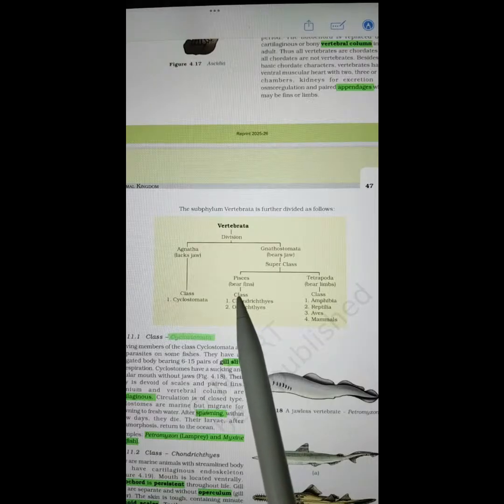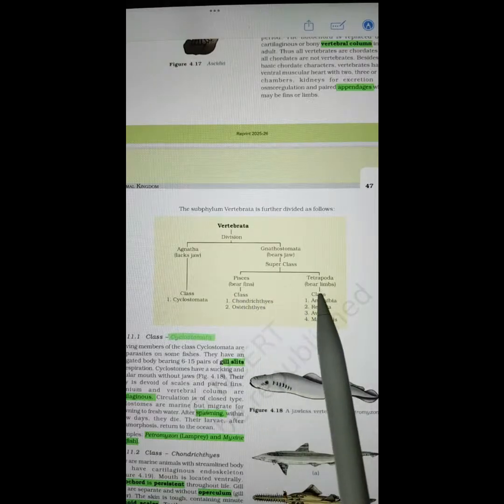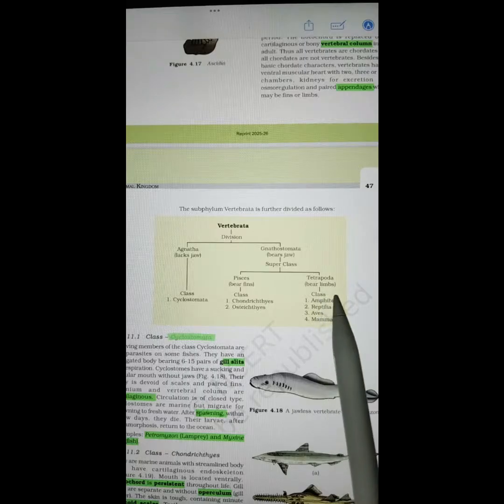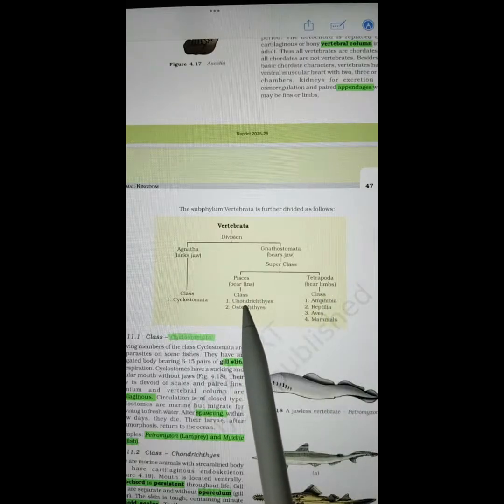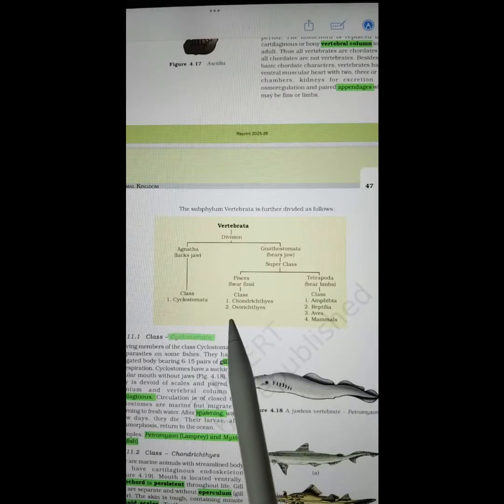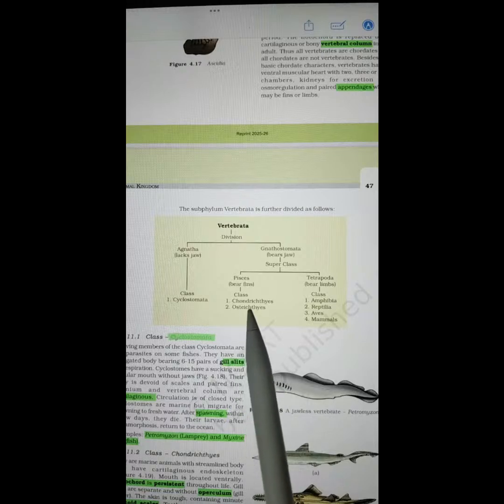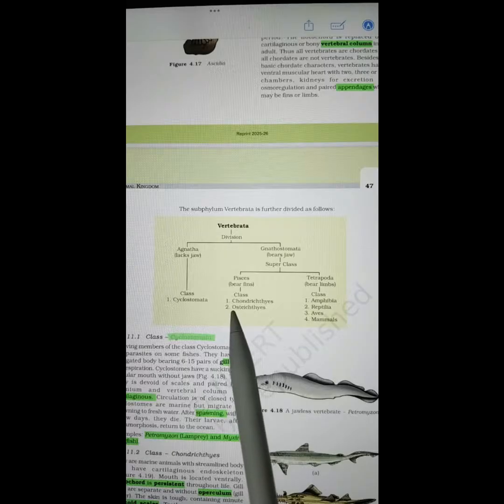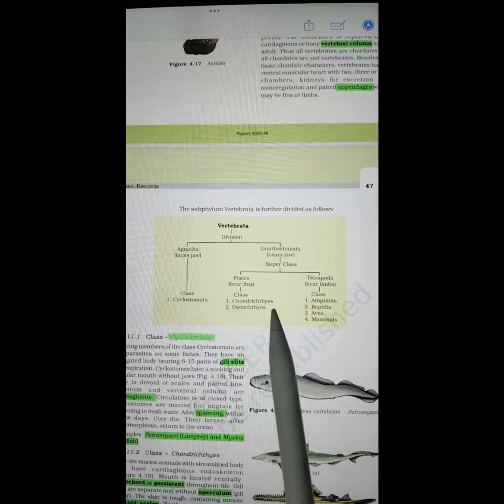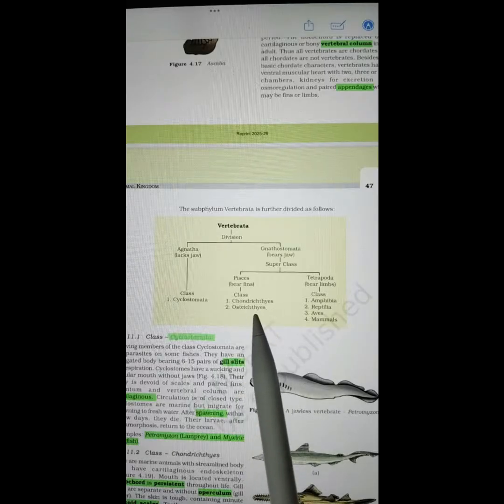Pisces is the one that bears the fins. Tetrapoda is the one that bears the limbs. Pisces has been divided into two classes, Chondrichthyes and Osteichthyes. Chondr means cartilage. Oste means bone. So cartilaginous fishes are more primitive than the bony fishes.